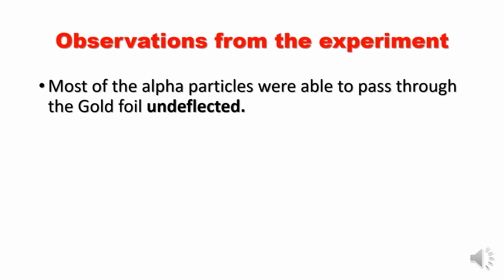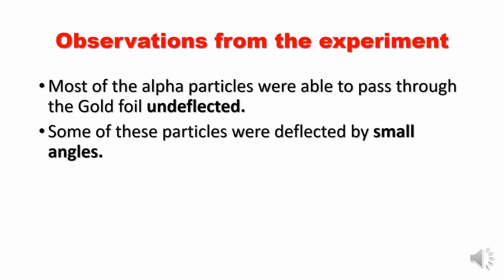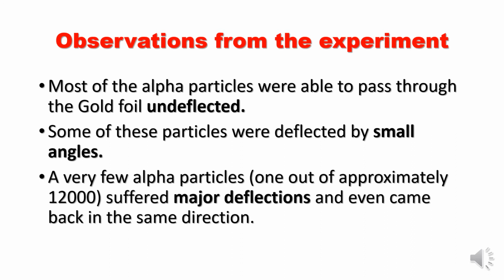That most of the alpha particles were able to pass through the gold foil without deflection. Some of these particles were deflected by small angles, and very few alpha particles, say 1 out of approximately 12,000, suffered major deflections and even came back in the same direction.